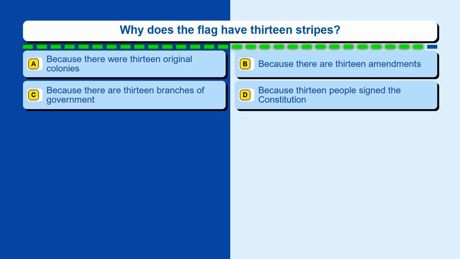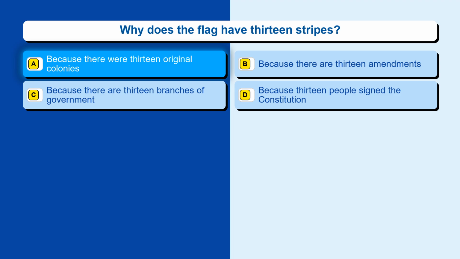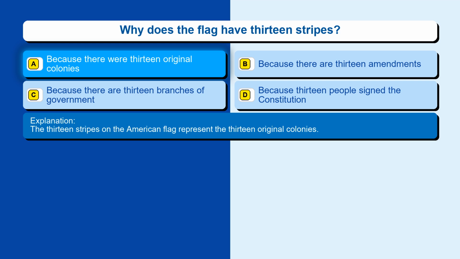Question 7. Why does the flag have 13 stripes? Option A, because there were 13 original colonies. Option B, because there are 13 amendments. Option C, because there are 13 branches of government. Option D, because 13 people signed the Constitution. The correct answer is option A, because there were 13 original colonies. The 13 stripes on the American flag represent the 13 original colonies.